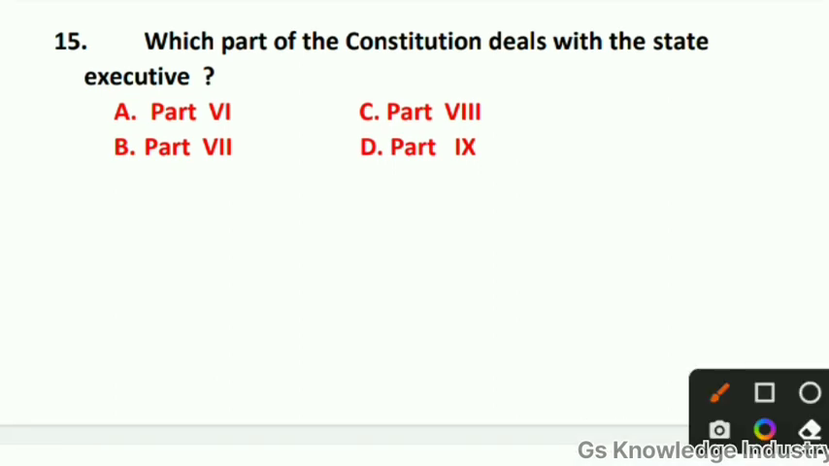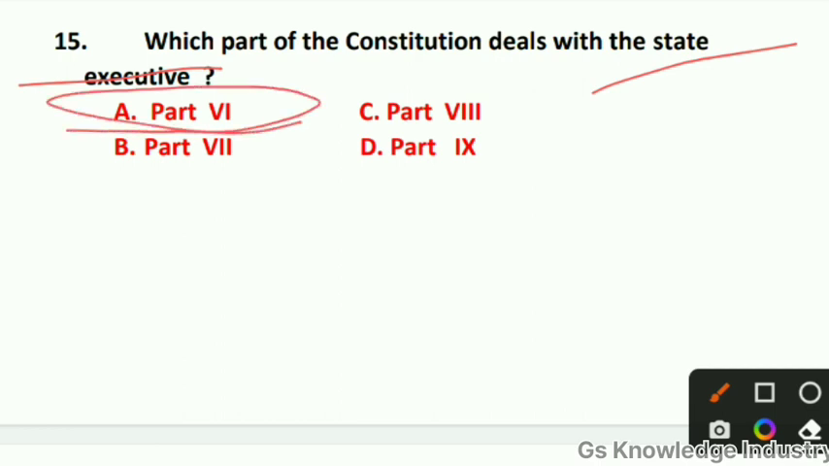Which part of the Constitution deals with the state executive? Option A, Part 6. Option B, Part 7. Option C, Part 8. Option D, Part 9. Here the correct answer is option A. Part 6 is the right answer, okay? Which part of the Constitution deals with the state executive? Part 6.